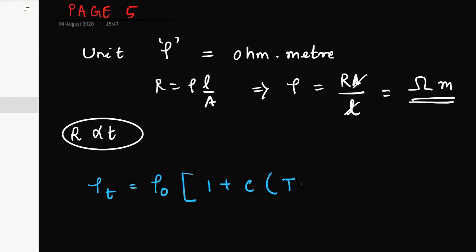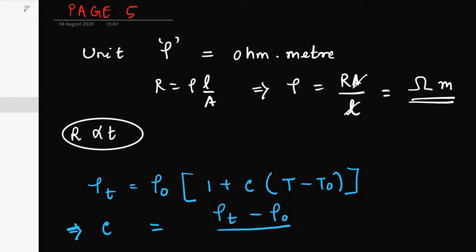in Kelvin minus T0. By solving it, we can find out the value of C, which will be rho T minus rho 0. You can see I am writing capital T here, and here I am writing small t.